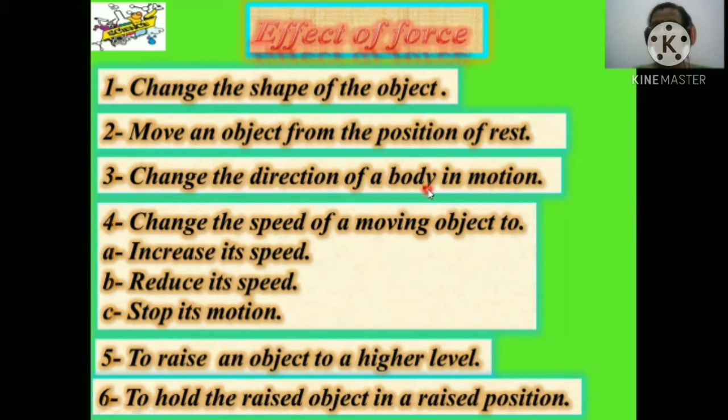Next, change the direction of a body in motion. As when a cricket player is playing the match, the ball is thrown by the bowler and the batsman applies a force and changes the direction of the ball. Clear? Now another thing: change the speed of a moving object. How does it change the speed of the moving object? किसी मूविंग ऑब्जेक्ट की स्पीड में क्या क्या चेंज कर सकता है?